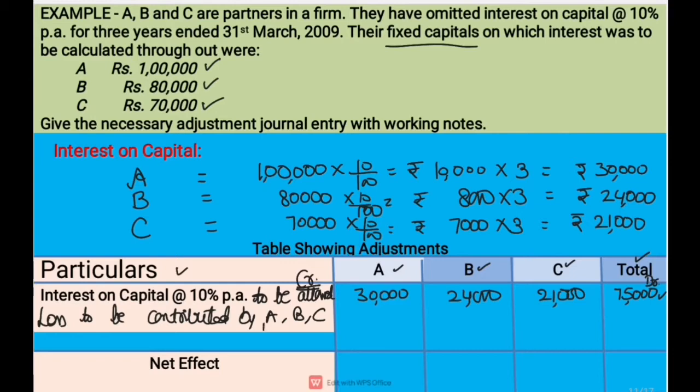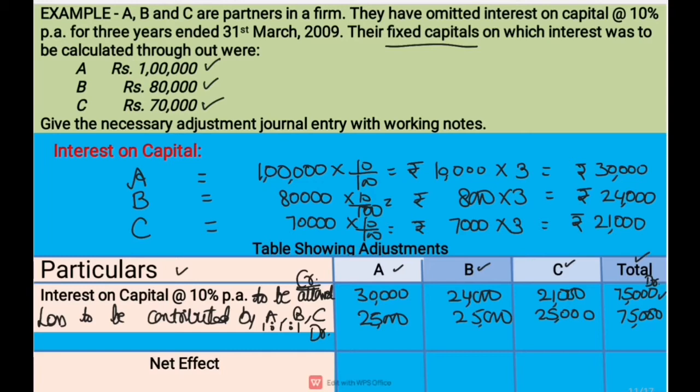There is no profit sharing ratio given in the question, so we will take it as equal, that is 1:1:1. So this 75,000 will be contributed by A, B and C in equal ratio. So 75,000 into 1/3 comes to 25,000 share of loss for each partner. So it will be debited.